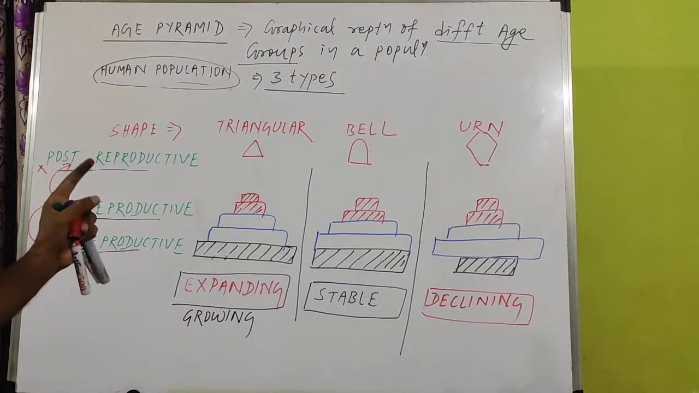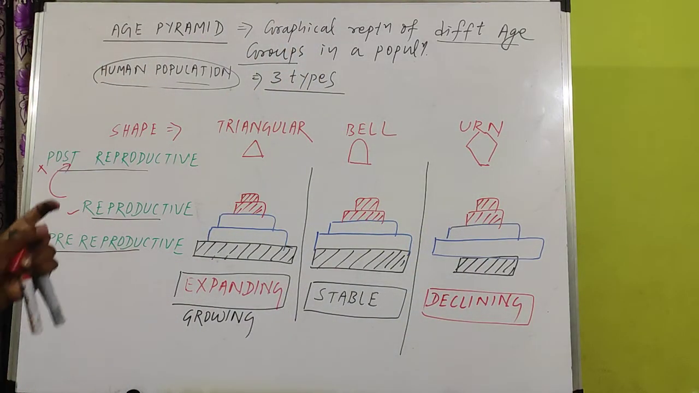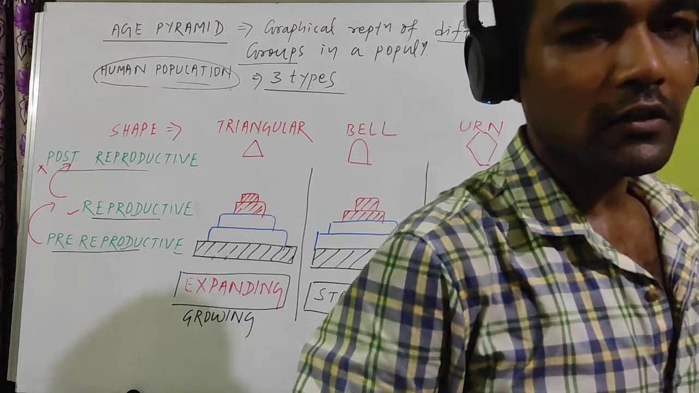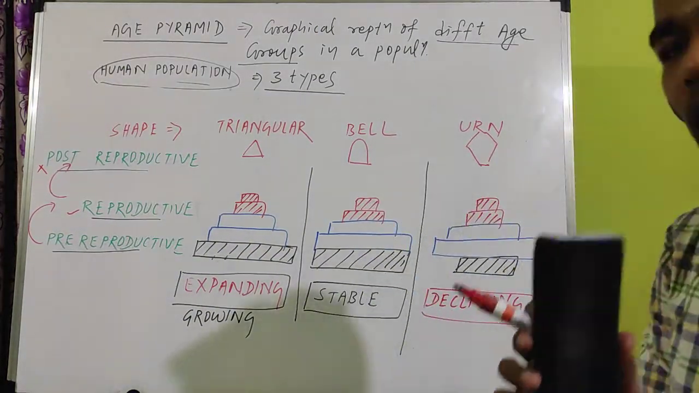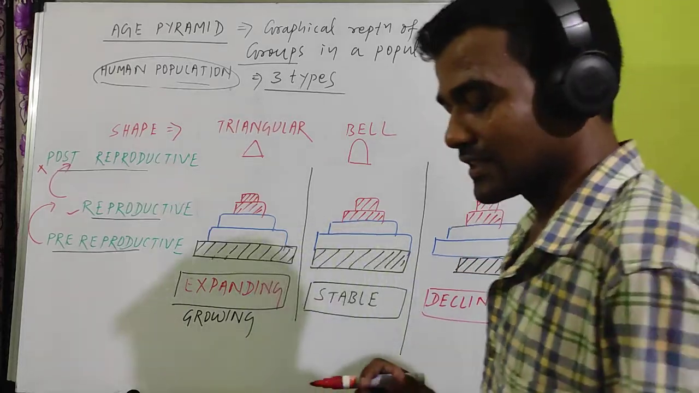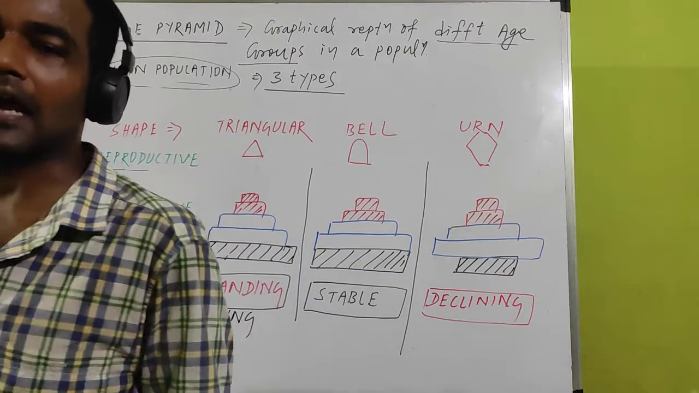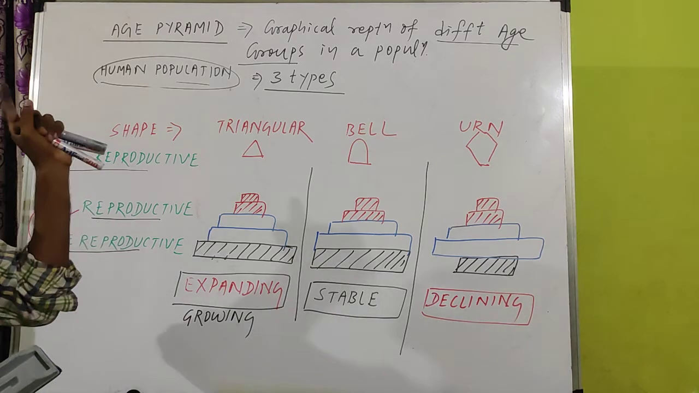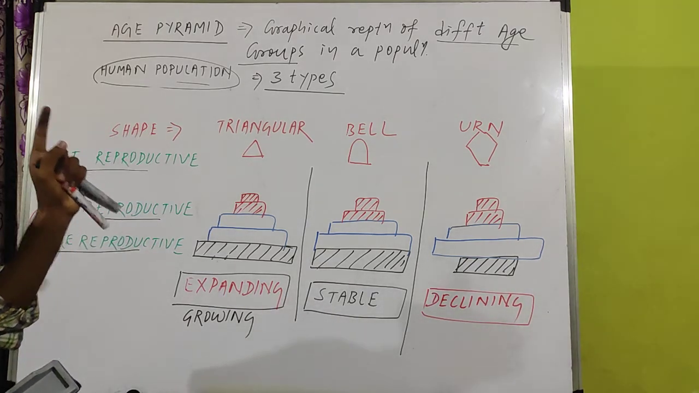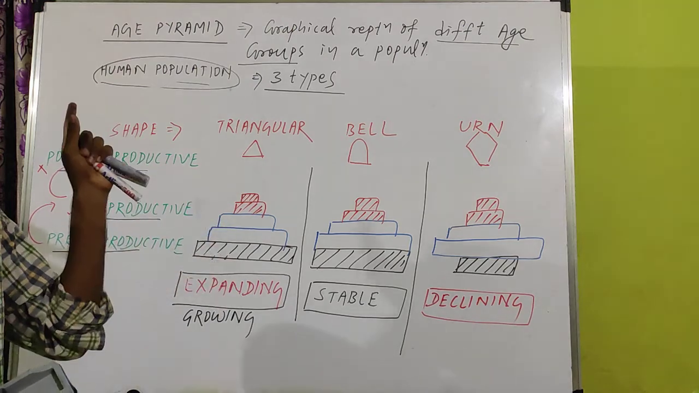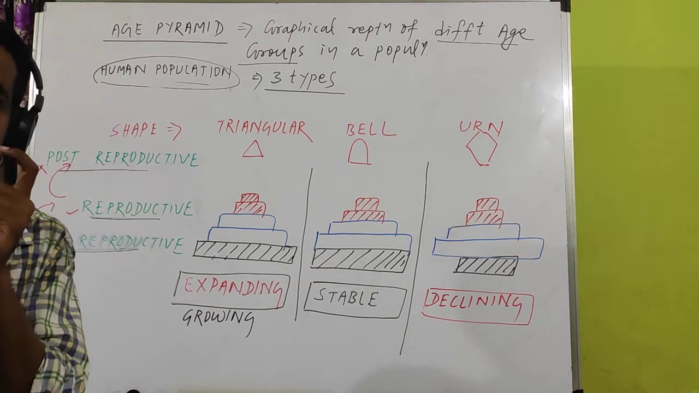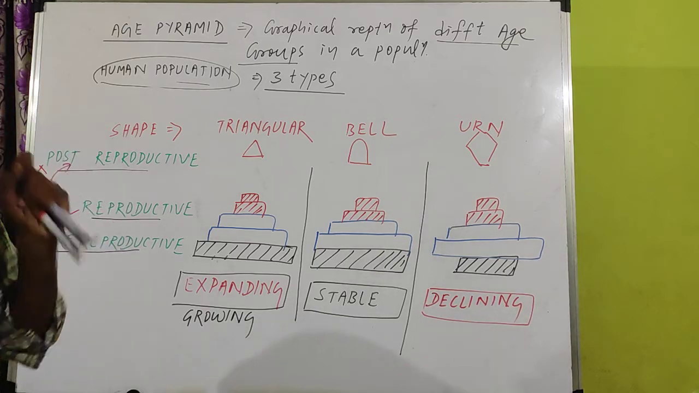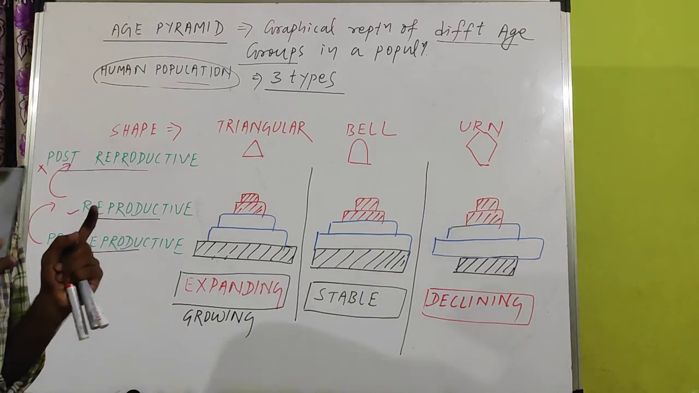So we have discussed three types of shape, and it can come as a short note. What is an age pyramid, for a 2-mark or 3-mark question? So you have to remember the definition of age pyramid, the different types of age pyramid, and the shape of the age pyramids. Okay, so with this we have completed today's lecture.